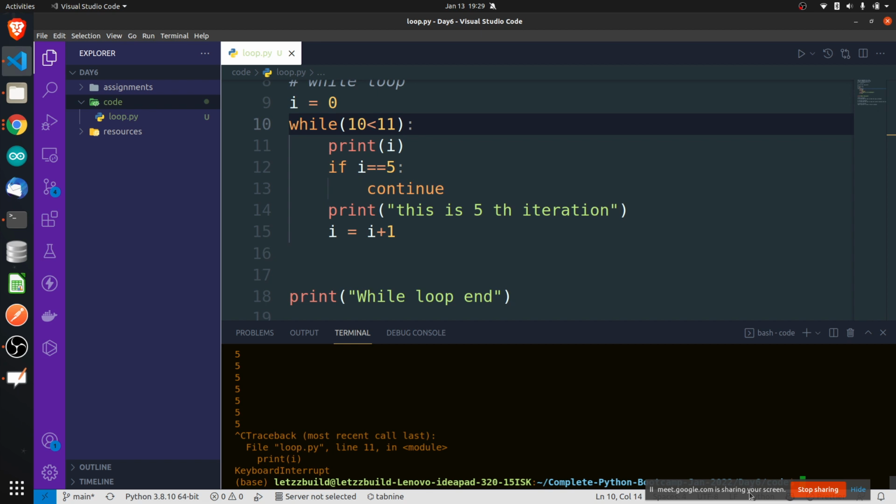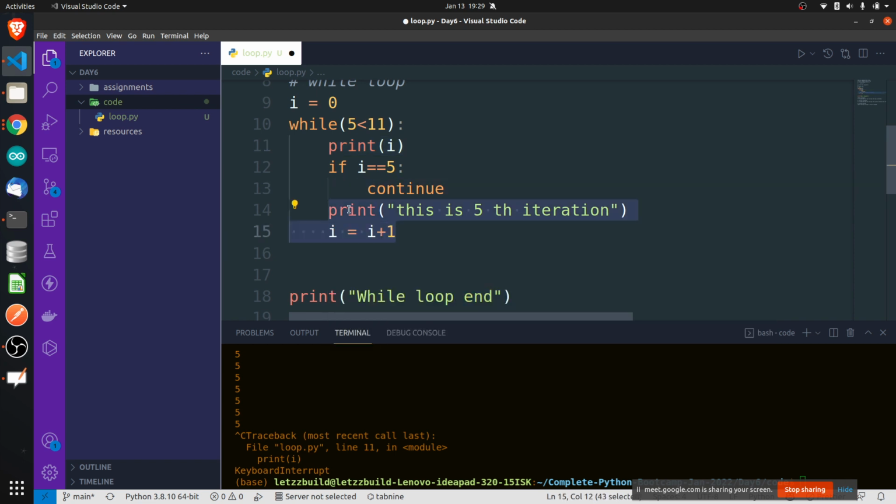Why did it go on continuing? Because here it went for 5. Let's say 5 is smaller than 11. Yes, print 5. It printed 5. Now if i is equal to 5, you are saying continue, so these lines will not be executed. It is never going to increment. It is going to continue here, go here, and print 5 again. Again i is 5 only because there is no incrementing.